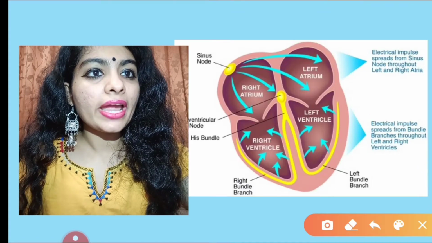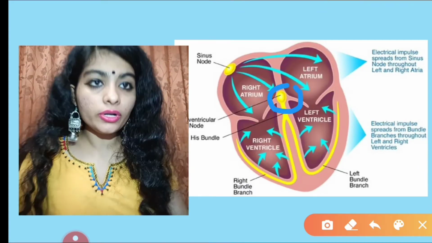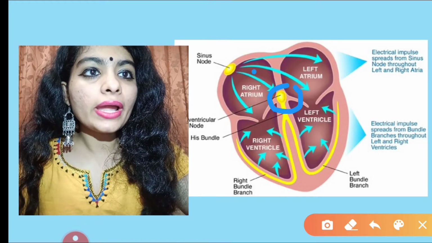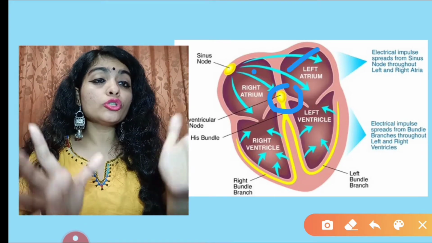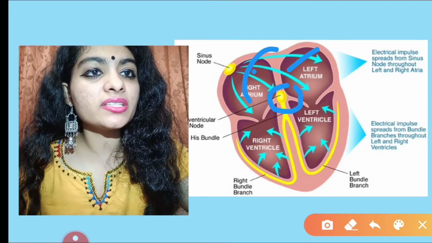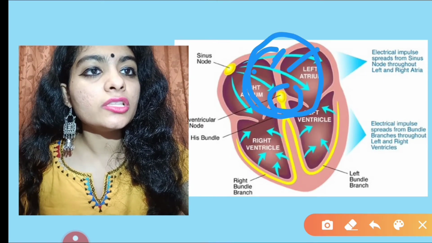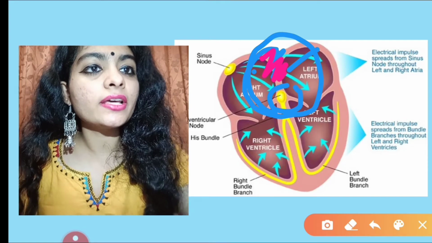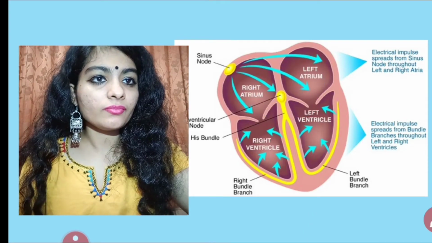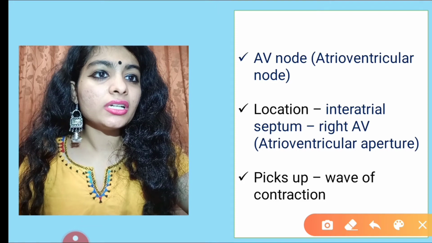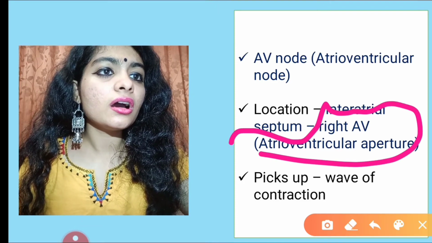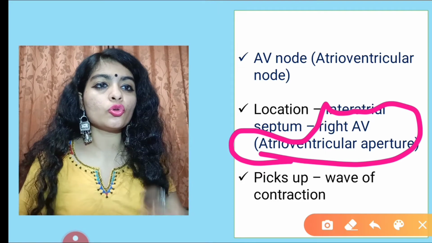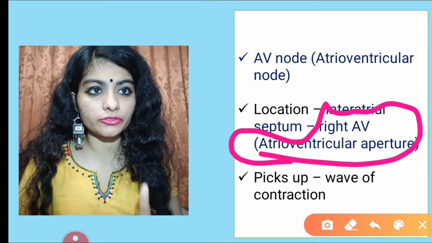Correct? So the atrioventricular node is present close to the interatrial septum. That is here. This is the interatrial septum. So it is close to the interatrial septum. Next point, near the right atrioventricular aperture. I am going so slow, especially for non-biology background students.